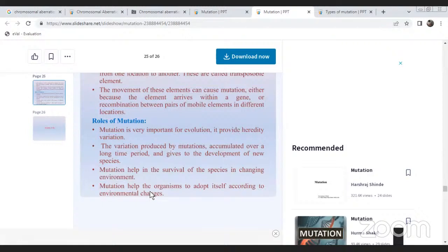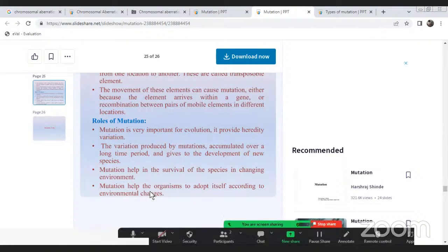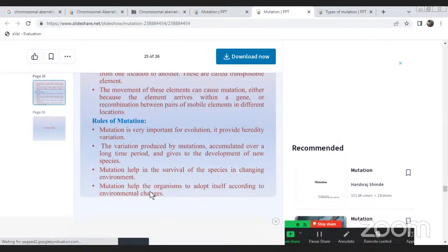Hydroxylamine, NH2OH, an alkylating agent: GC to AT transitions, with multiple closely spaced mutations common. Ethyl methanesulfonate, an alkylating agent, generates O-methylguanine, GC to AT transitions. Next, nitrous acid, oxidative deamination: GC to AT and AT to GC transitions produced at a lower frequency.